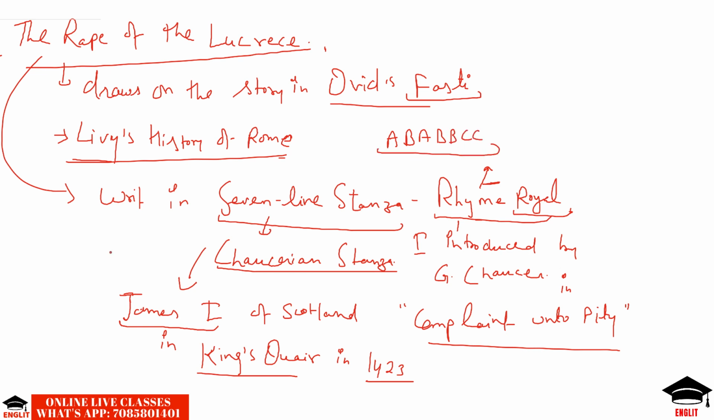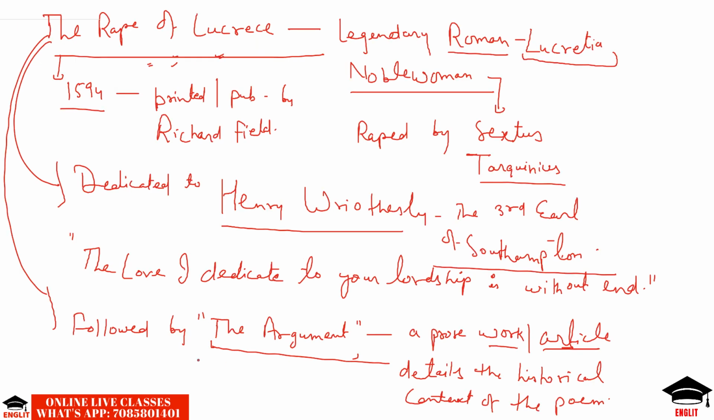So there are 265 rhyme royal stanzas in this poem, or we can say there are 1853 lines. So this was also a long narrative poem. The poem is also referred to as graver labor.